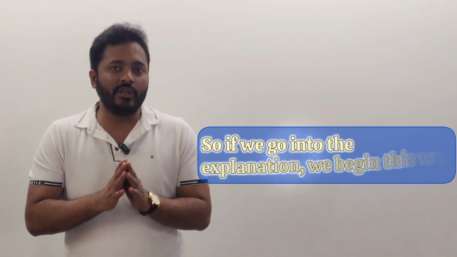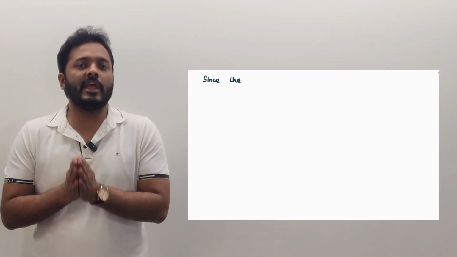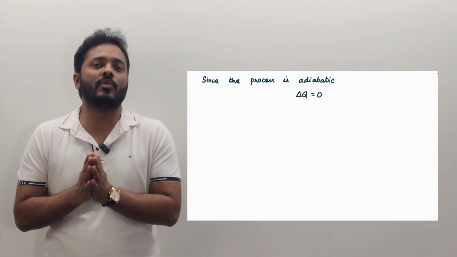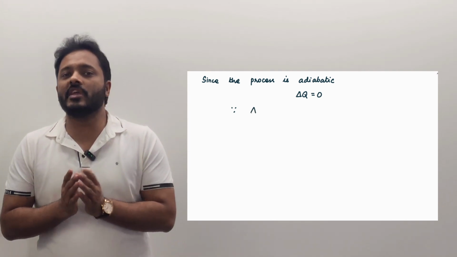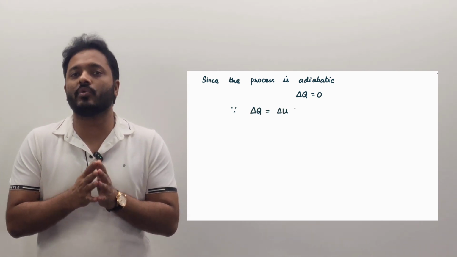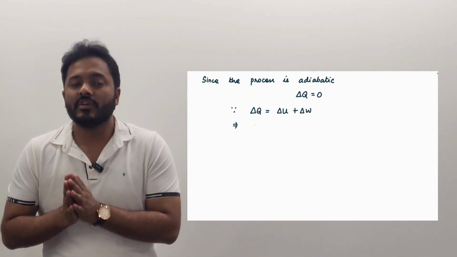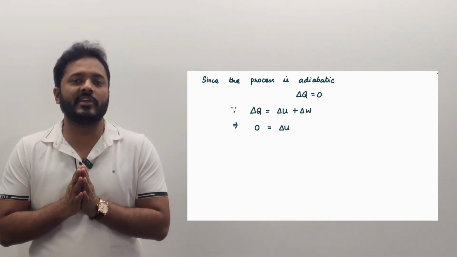So if we go into the explanation, we begin this way: since it is an adiabatic process, we can say that delta Q is equal to 0. Now if delta Q is equal to 0, then from the first law of thermodynamics, dQ equals delta U plus delta W. Since dQ is equal to 0, we can say that delta U plus delta W is equal to 0.